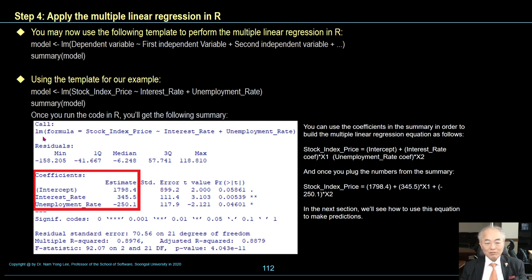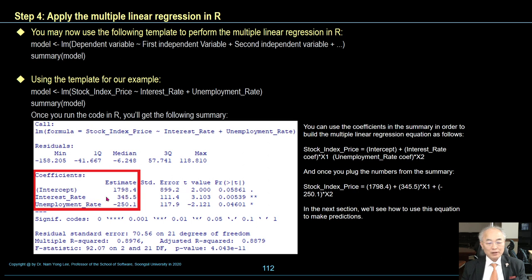Call: linear model. Then the coefficients: estimate, standard error, t value and p value. Intercept is 1798.4.